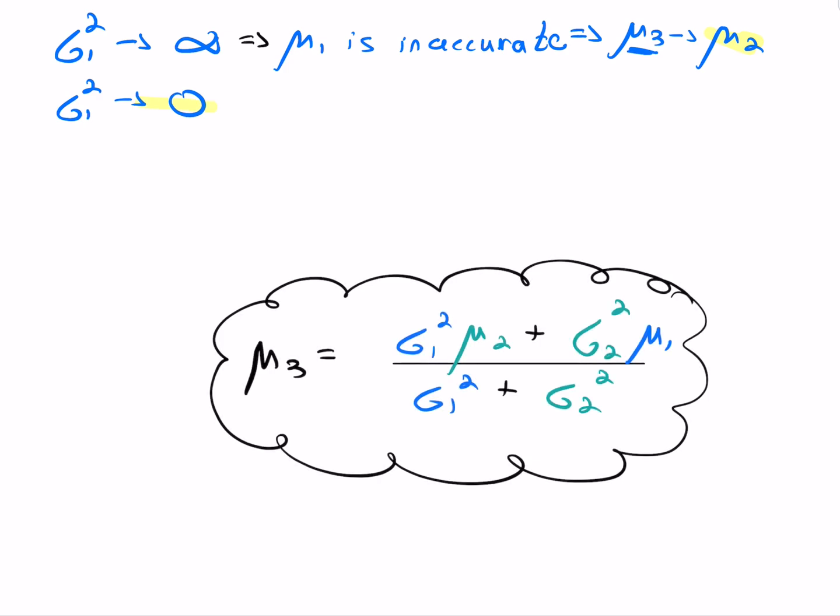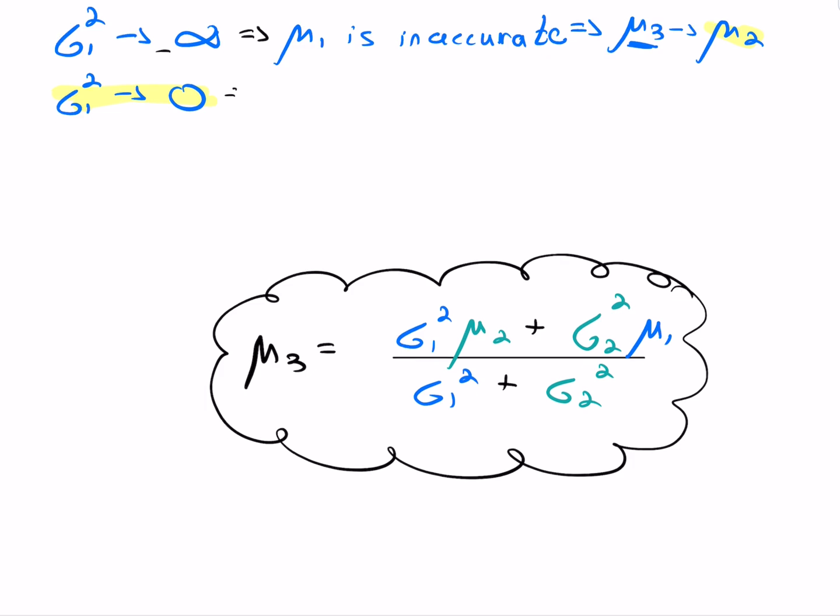What does it mean? That the prior distribution, mu1, is very accurate. In fact, it is much more accurate than the measurement we are getting from the sensors. Therefore, what do we need to do? We need to favor it, and mu3 should be closer to mu1.